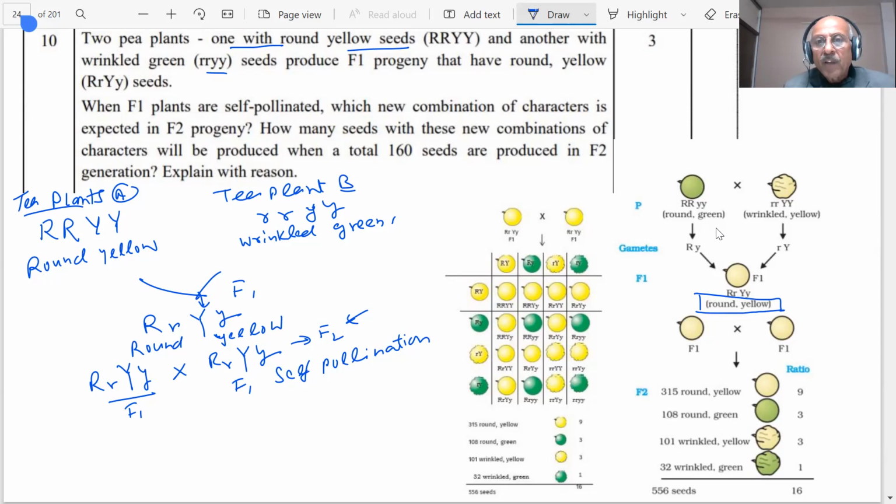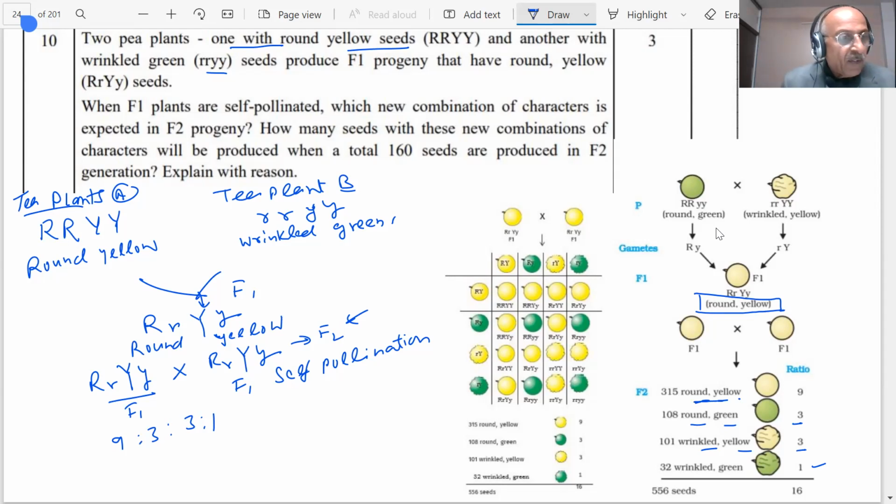So if I draw this table, this is what you get, 16, and the ratio is 9:3:3:1. So you are getting the ratio 9:3:3:1. 9 is round and yellow, round and green 3, wrinkled and yellow 3, wrinkled and green 1. This is the ratio. 9 plus 3 is 12, 15 plus 1, 16. 9:3:3:1 is the ratio which you will get in F2 progeny.